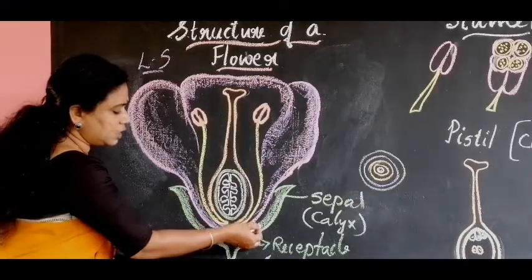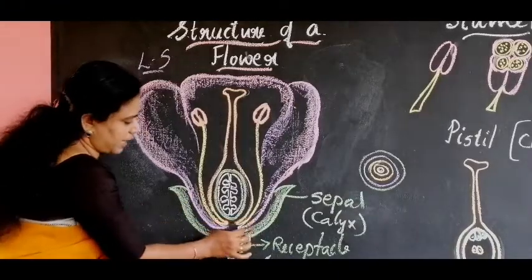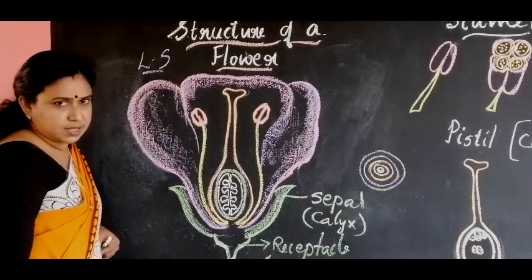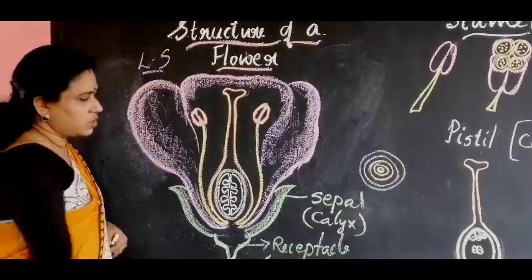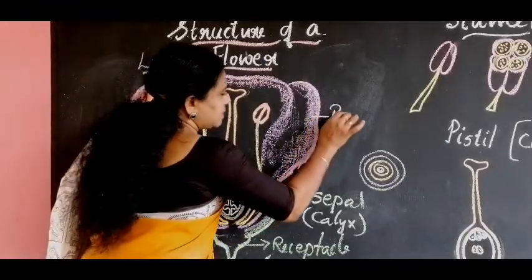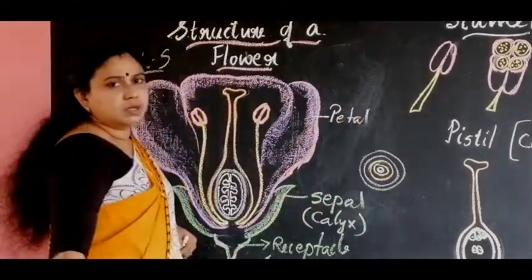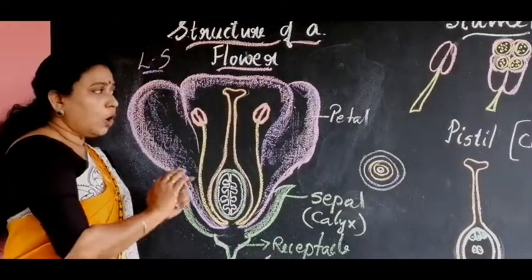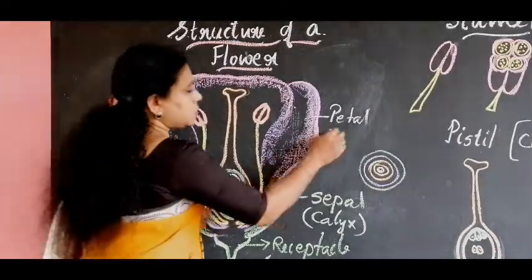Now, internal to the sepals, you can see the brightly colored structures called the petals. The number of petals will be different in different flowers. So all the petals together we call a corolla.